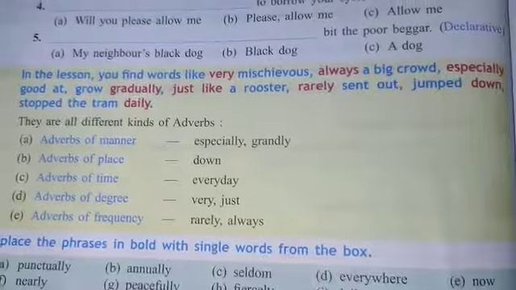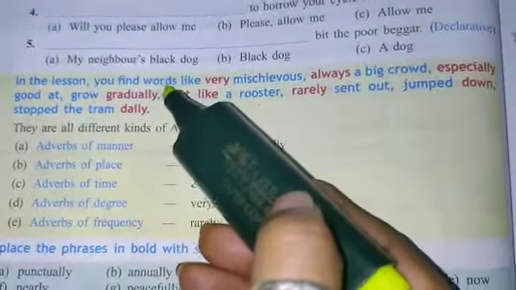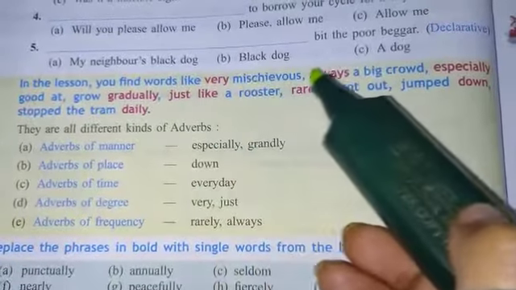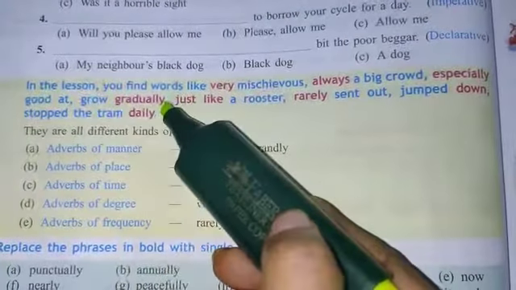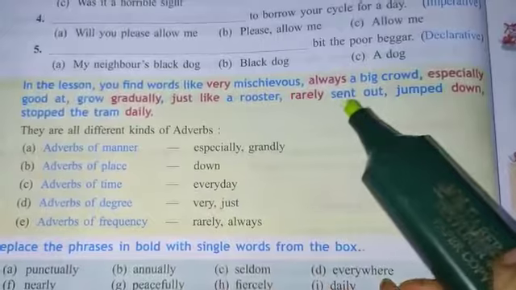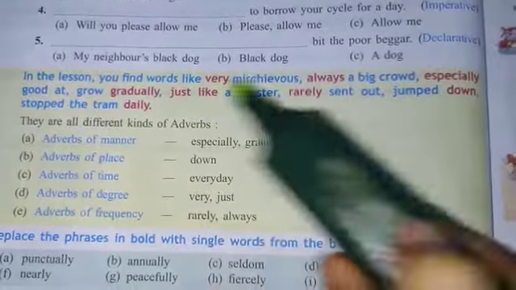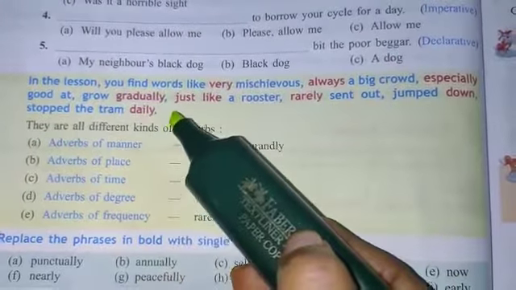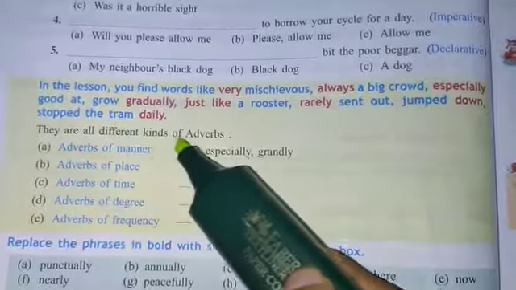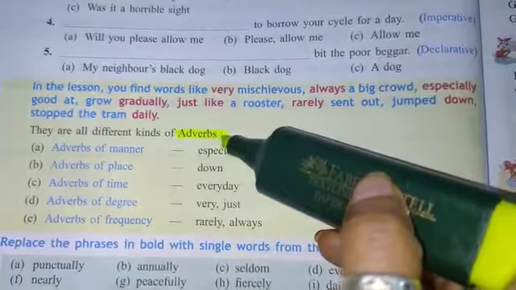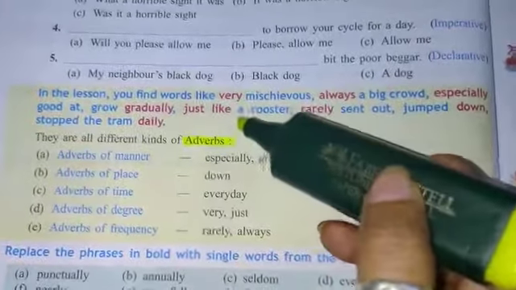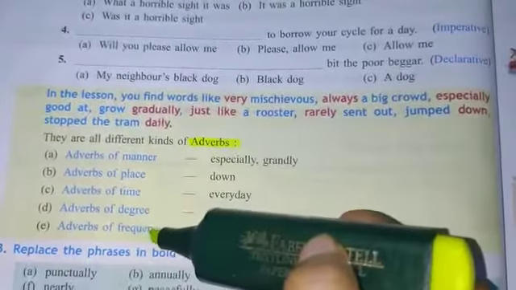Here's the grammar exercise. In the lesson you find words like very mischievous, always a big crowd, especially good at, grow gradually, just like a rooster, rarely sent out, jumped down, stopped at the tram Delhi. They are all different kinds of adverbs. So this is the topic of our today's class, adverbs and its type.